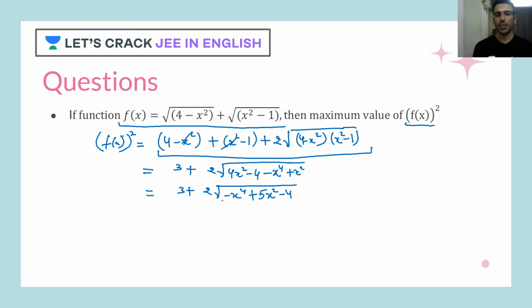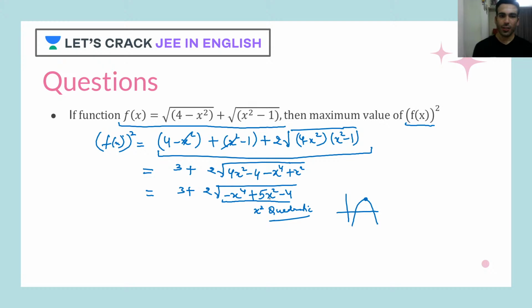See here, this is a quadratic expression in x square. The coefficient of x raised to 4 is negative, which means the parabola is concave downward, so I have to take the vertex value. Once I get this vertex value, things will be easier.